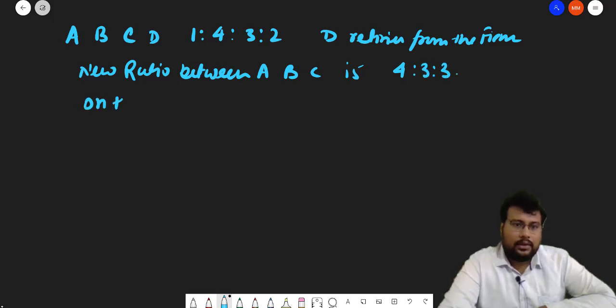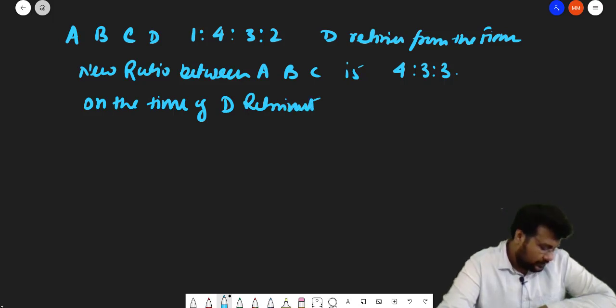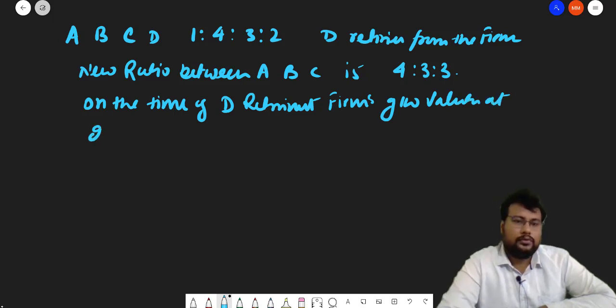And at the time of D's retirement, the firm's goodwill is valued at 2 lakh rupees.